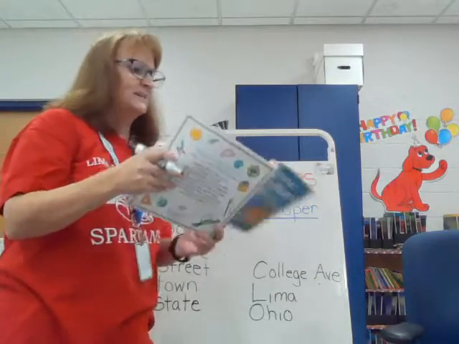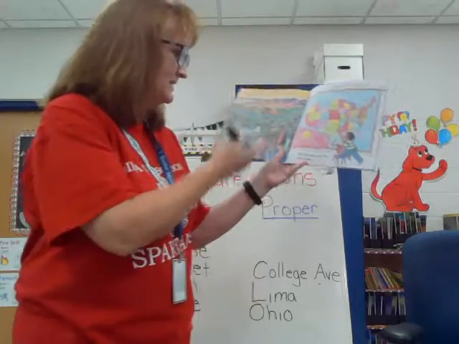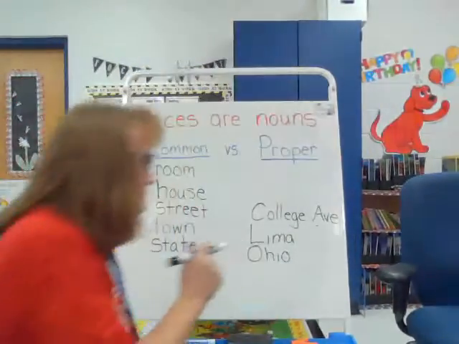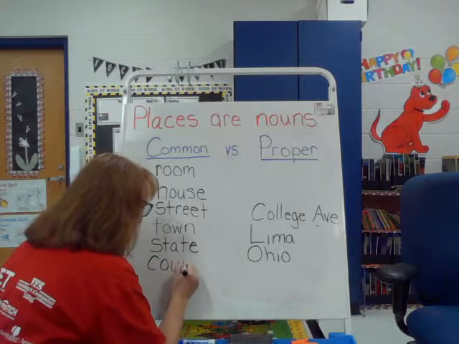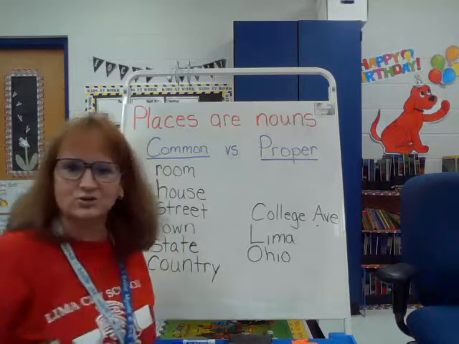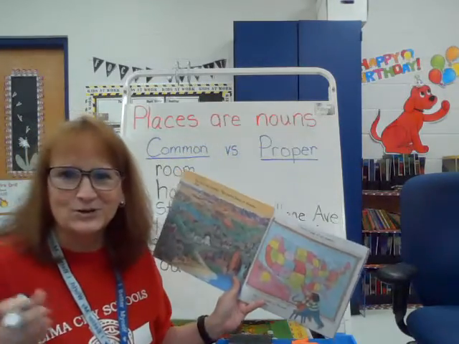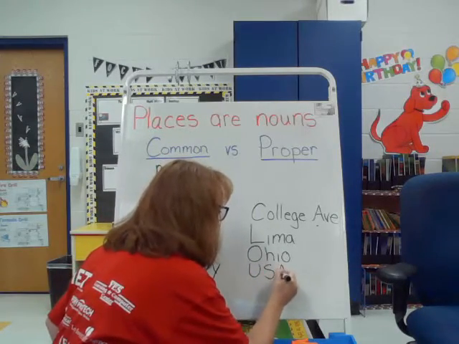All right. This is my country. This is the map of my country. This is my state on the map of my country. So I may have to adjust the camera down here just a little bit. We're going to put country because there are lots of countries all over the world. And they're definitely a place when you travel to a country. But your country is the United States of America or USA, right? You live in the good old USA.